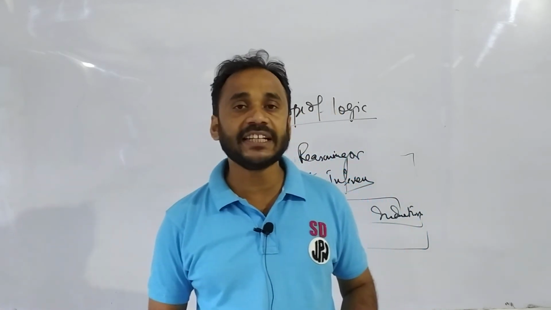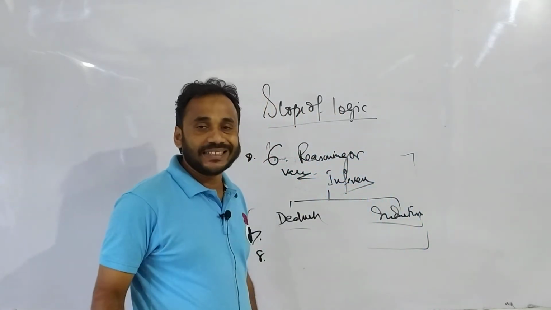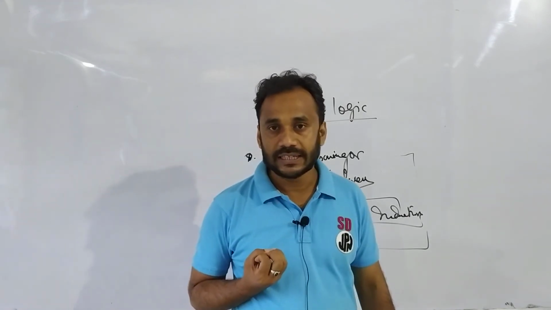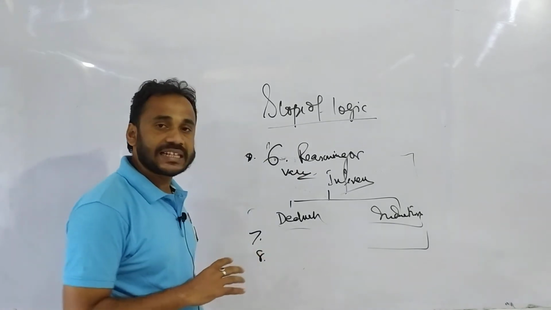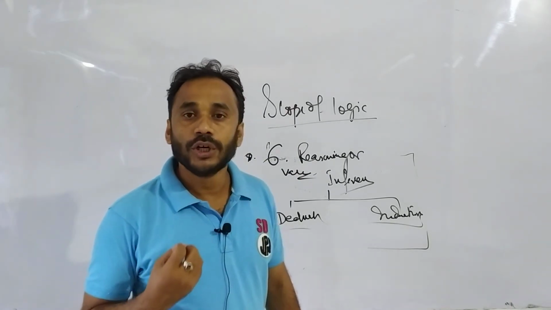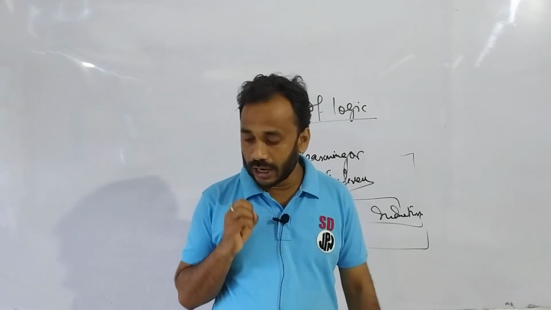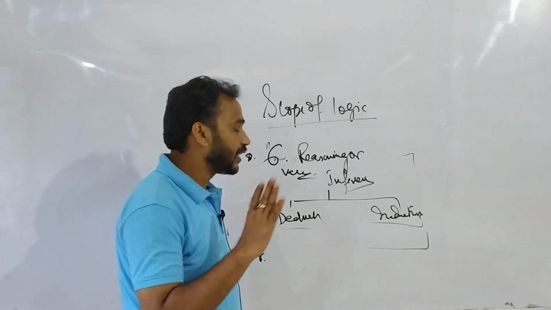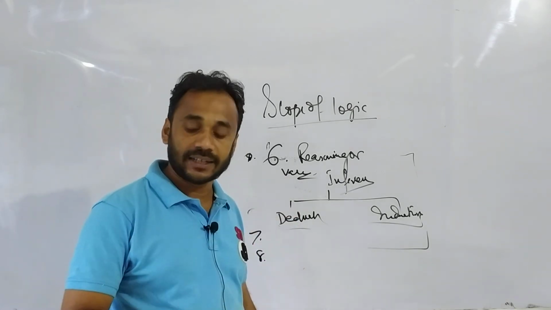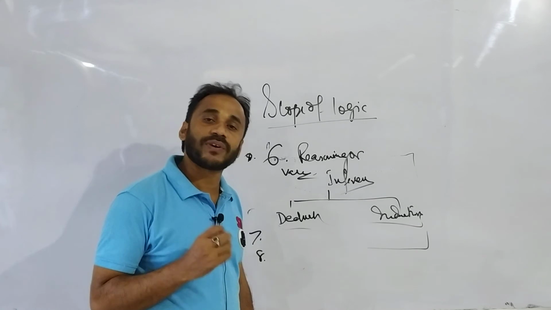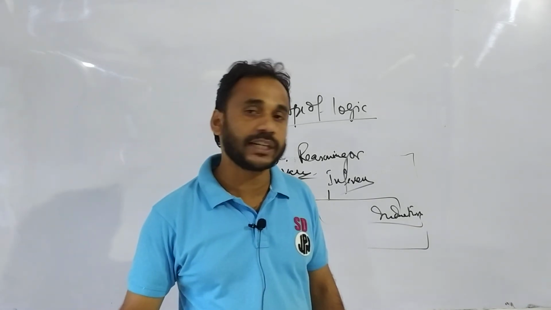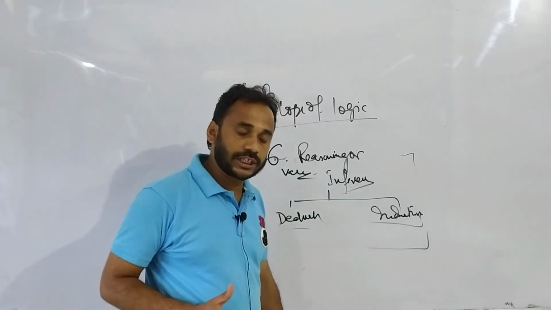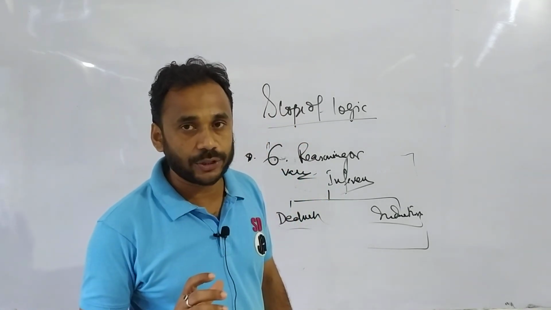Again I am repeating point number 8. First, logic is a normative science. Truth is the ideal of logic because logic lays down certain rules for the attainment of truth. Hence logic deals with truth also. Truth may be either formal or material, so logic is concerned with both.